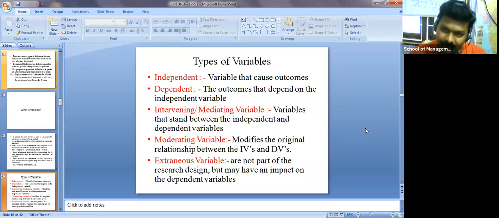To make you clear, I have taken this simple example: independent variable, dependent variable, mediating variable, moderating variable, and extraneous variable. So we have only five variables. Even in your research work, you may depend upon all these variables. Independent, dependent, mediating variable, which is also called intervening variable, moderating variable, and we have one more, extraneous variables.